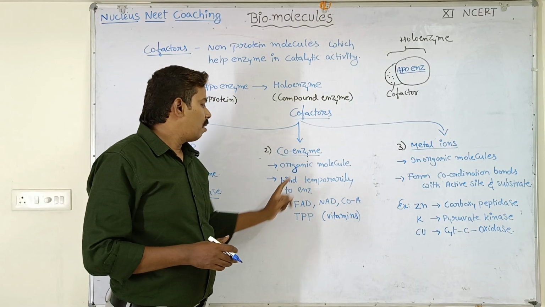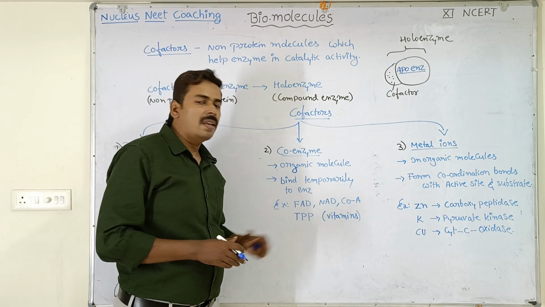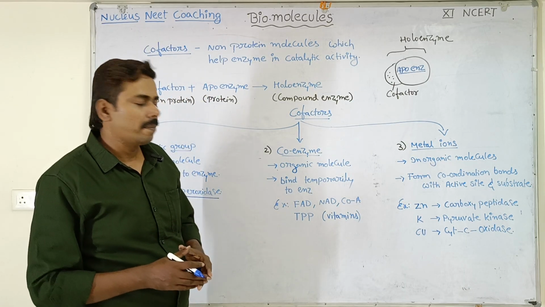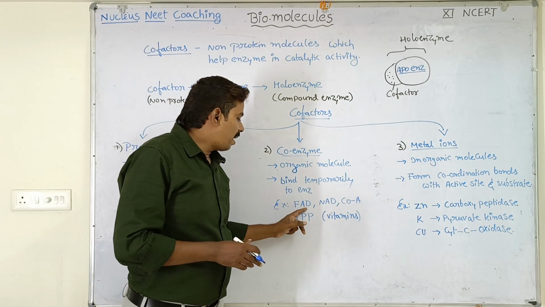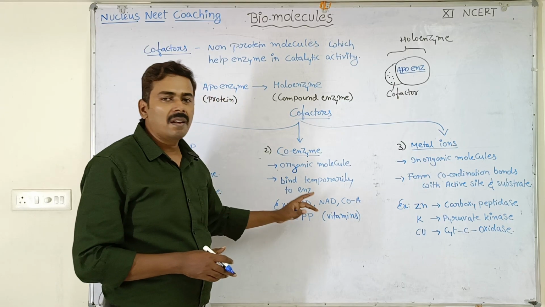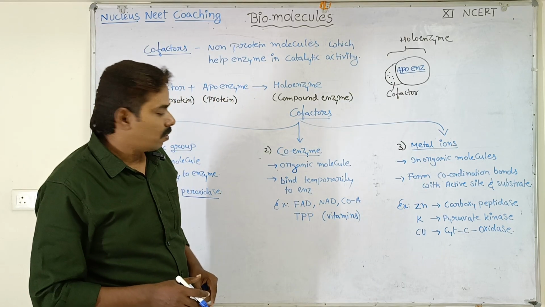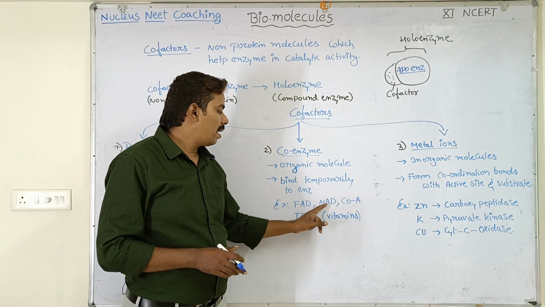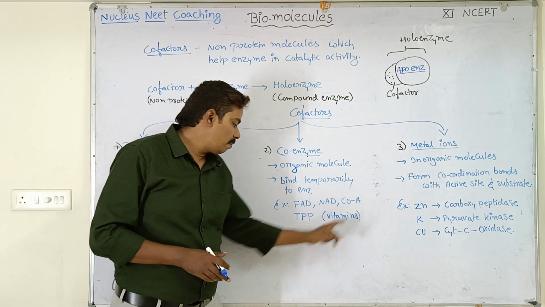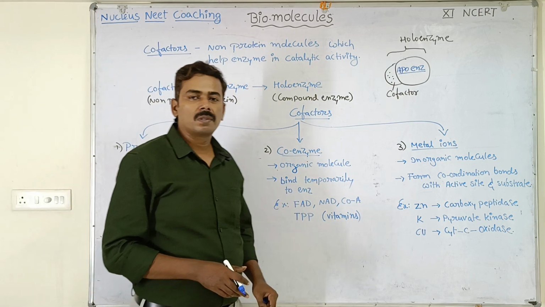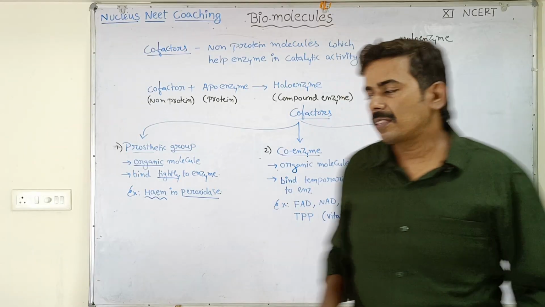They are organic molecules. They bind temporarily or transiently to the enzyme. Examples: FAD, NAD, coenzyme A, TPP, all of these are derived from vitamins. Flavin adenine dinucleotide, nicotinamide adenine dinucleotide, coenzyme A, thiamine pyrophosphate. These are all the coenzymes which act as cofactors.